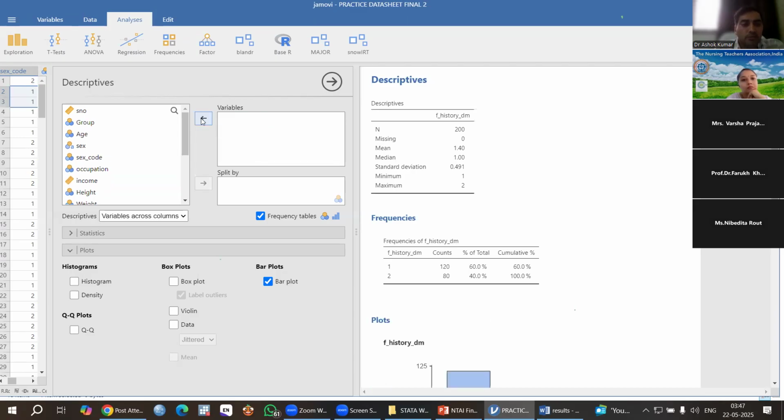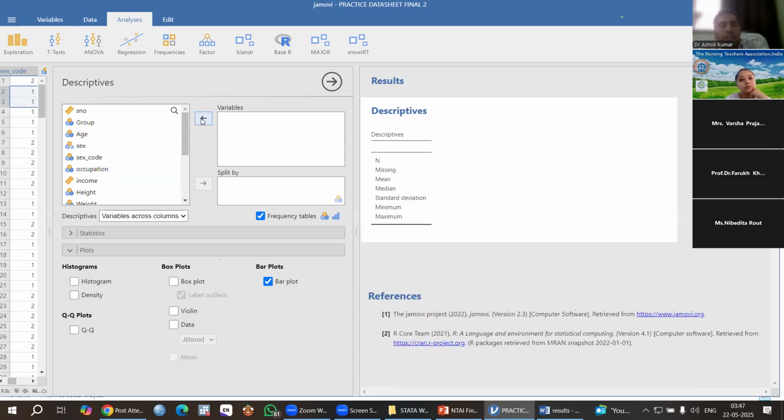For quantitative type of variable, we can do mean, median, standard deviation, minimum, maximum, interquartile range, and normality. Okay, we can do a histogram. So which is a quantitative variable?